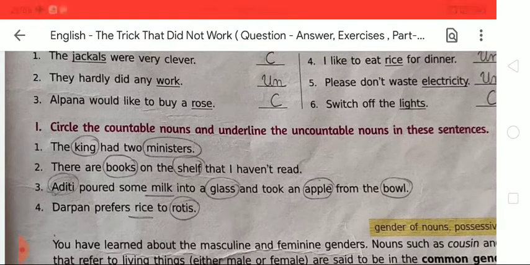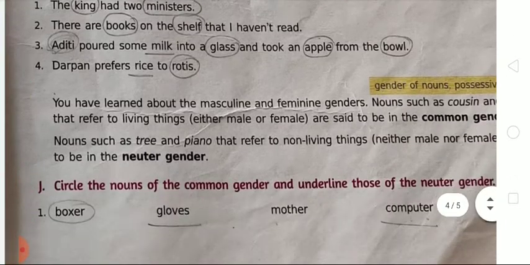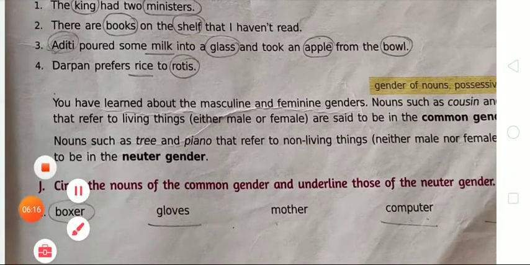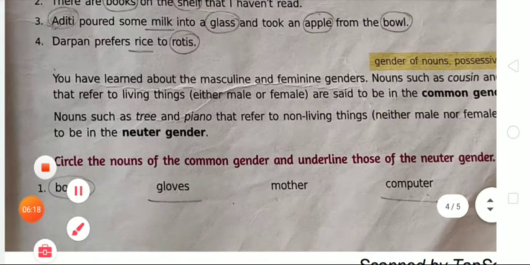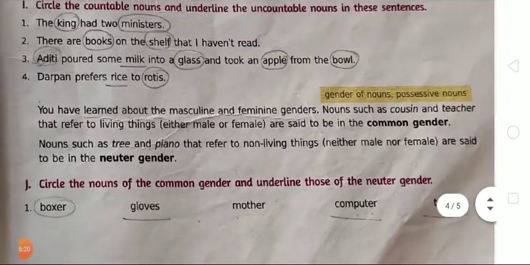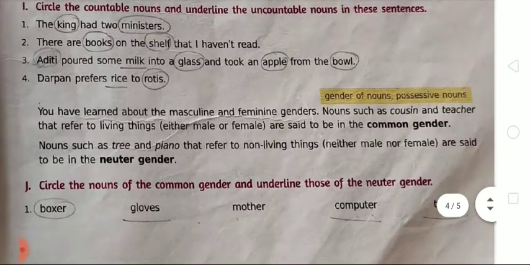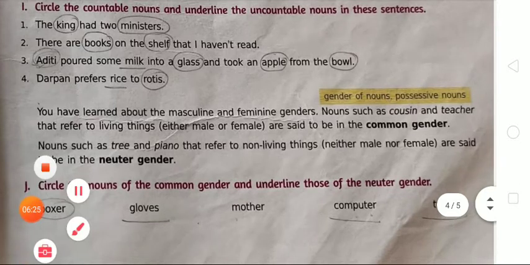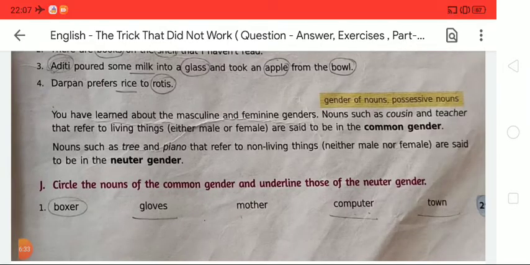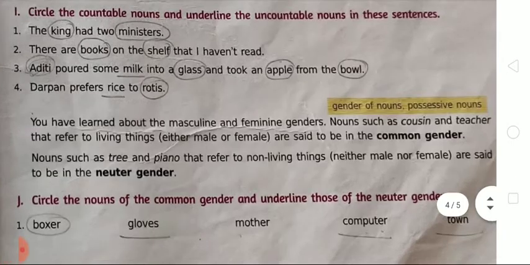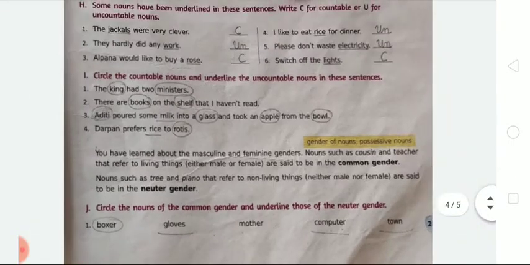Okay student, now we are moving to the next paragraph, the next exercise which is given here. So first of all we have to learn about the masculine and feminine genders. What is gender? Do you know about that? What is the meaning of gender? Yes, friends, we have already learned about this topic in our previous classes. That is, what is gender?